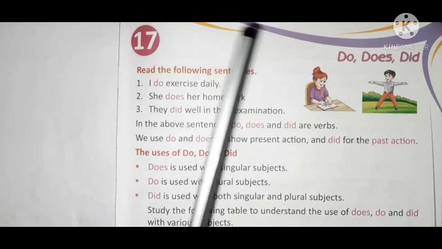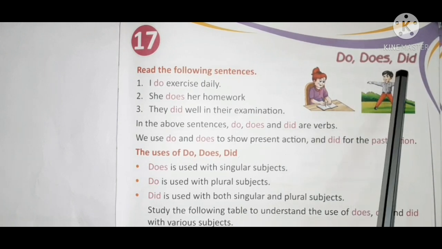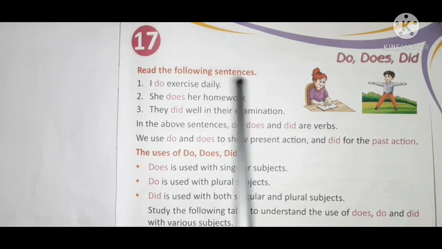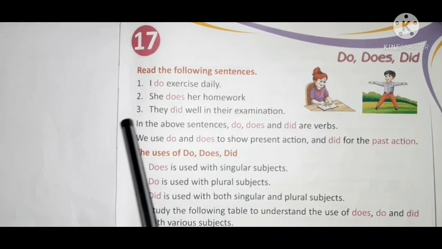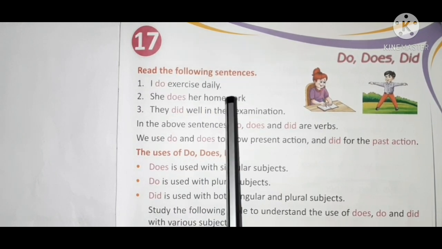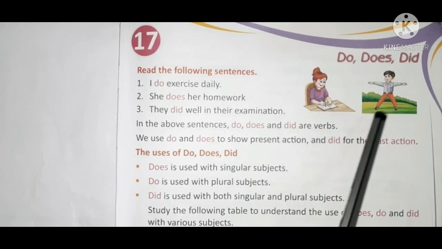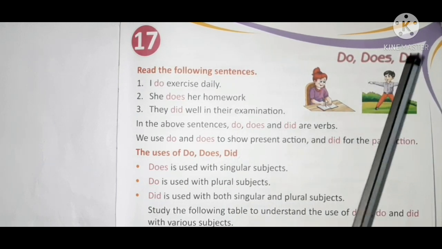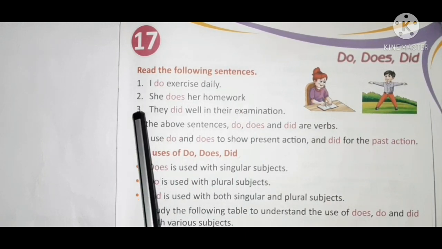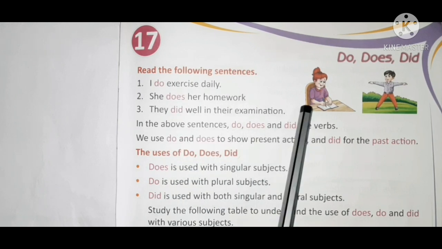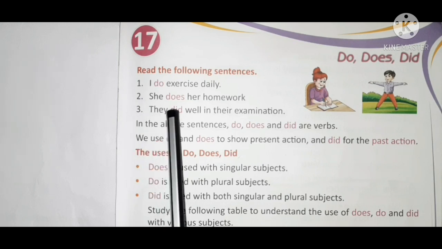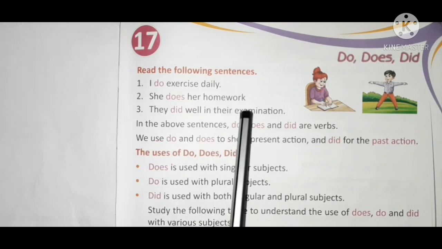Chapter 17, Do, Does, Did. Read the following sentences. So children, can you see these sentences? You have to read these sentences. 1. I do exercise daily. Can you see the picture of the boy here? He does exercise daily. 2. She does her homework. Can you see this girl? She does her homework. 3. They did well in their examination.